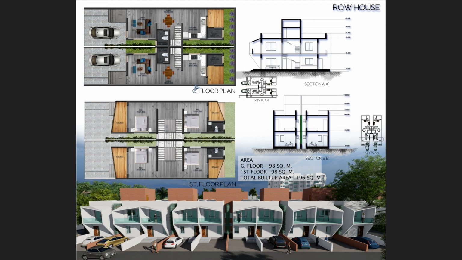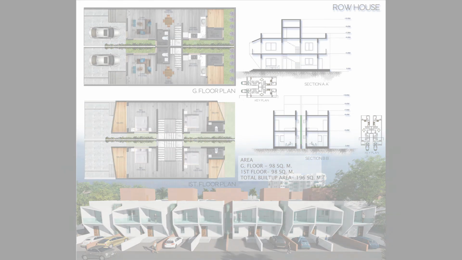This is the row house ground floor plan and first floor plan, and these are the sections, and this is the elevation.